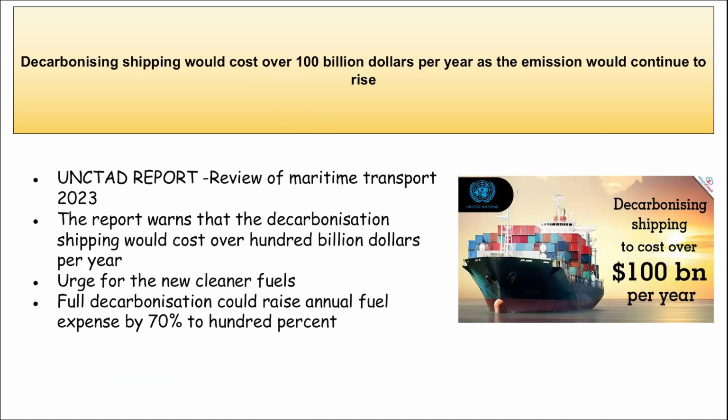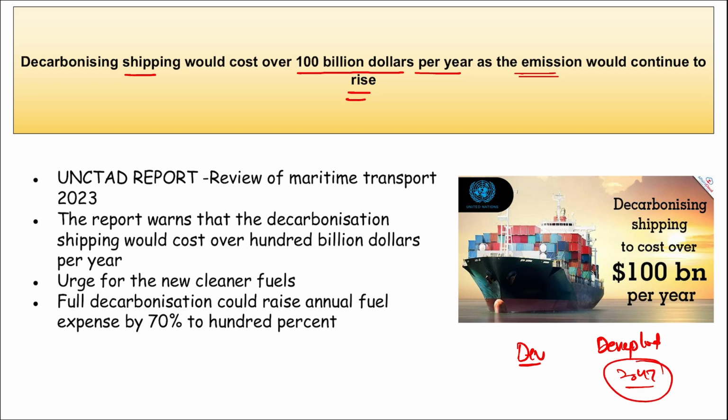Next is that decarbonizing shipping would cost over $100 billion per year as the emissions would continue to rise. We know that when there is development in a particular area, for example if we consider India, as we know India is a developing country, but India targets to become a developed nation by 2047. So in order to become a developed nation, we will be requiring more money, more investment. We will be requiring more infrastructure. That means more products have to be developed.